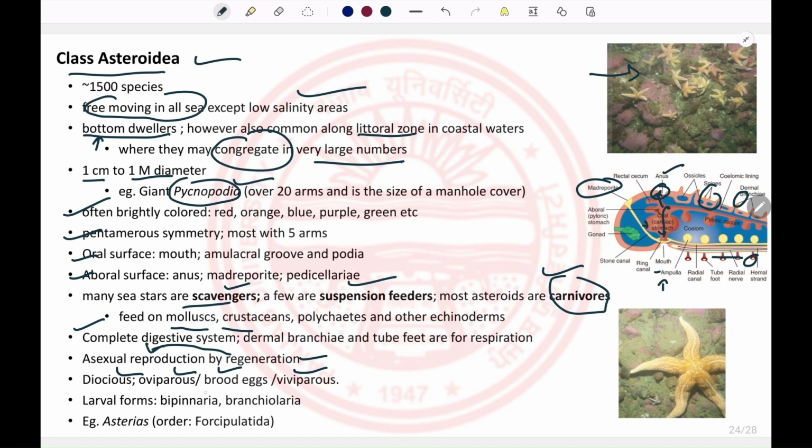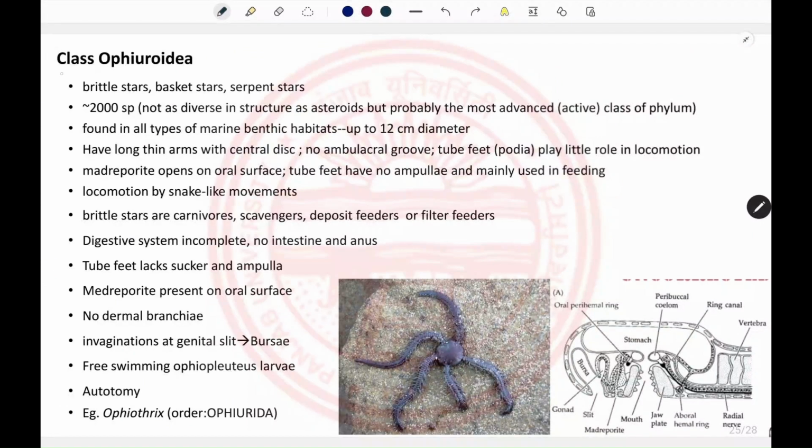They include the larvae, which includes the bipinnaria and the brachiolaria larvae. For example, we have seen the starfish, which belongs to the order Forcipulatida. The next class is the class Ophiuroidea, which includes the brittle stars. These are the most advanced among the echinoderms, and they are present mainly in the benthic habitat.